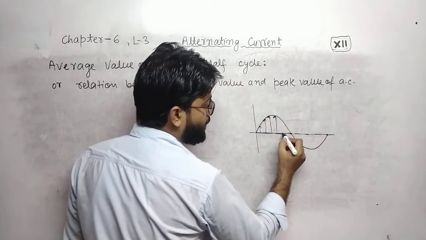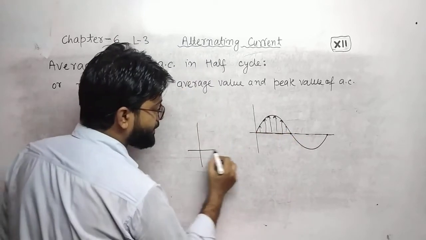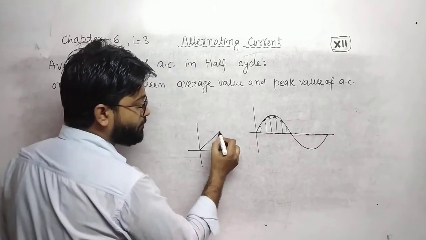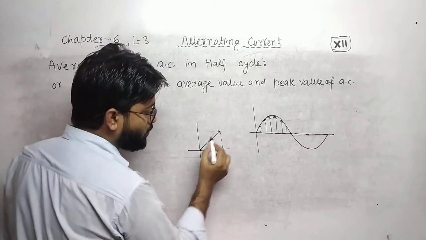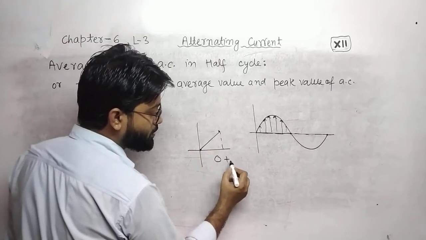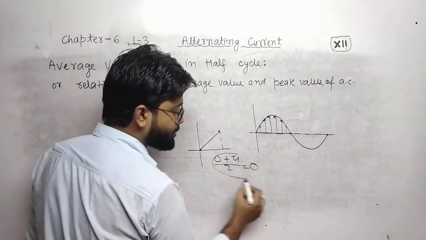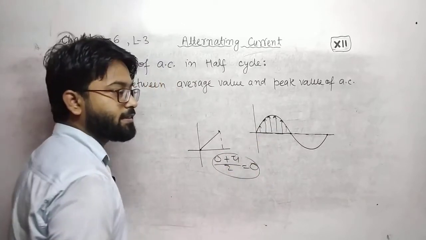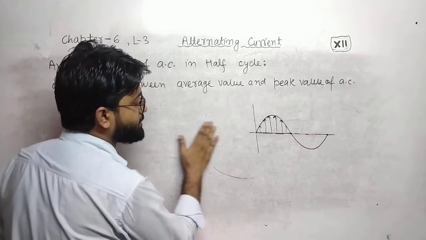And what is the average current in a half cycle? Because it is not linear. If you had a linear graph, you could take the average as some value plus 0, divided by 2, let us suppose 4 upon 2, and you would have the average. But the graph is not linear, which means you will not be able to simply calculate the average value of AC.